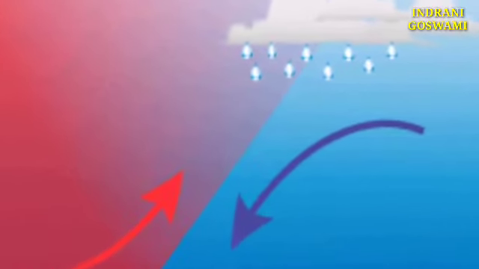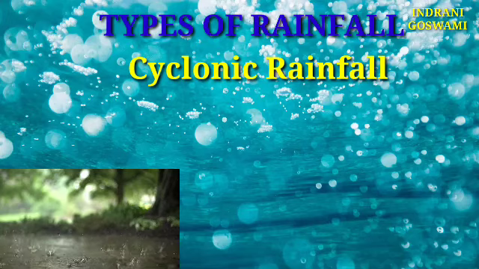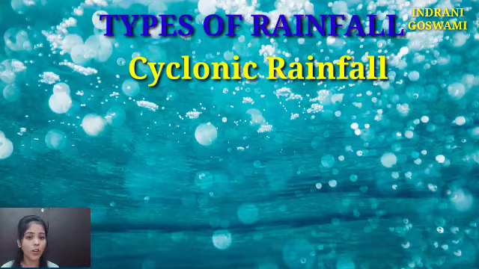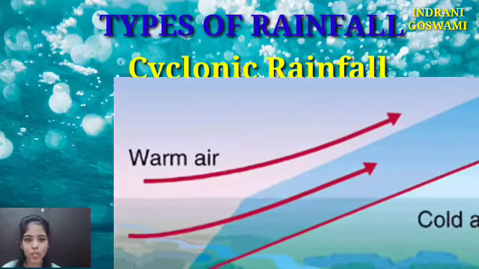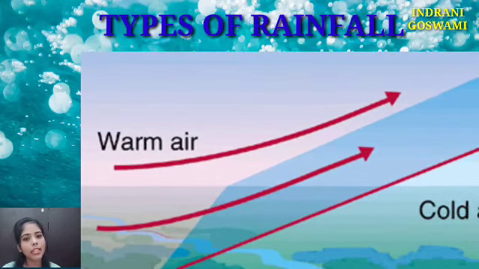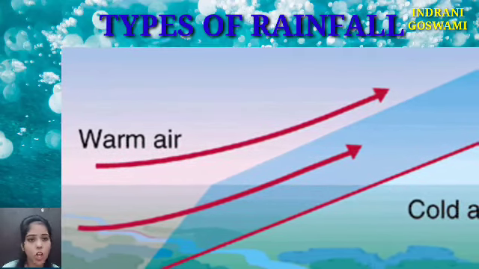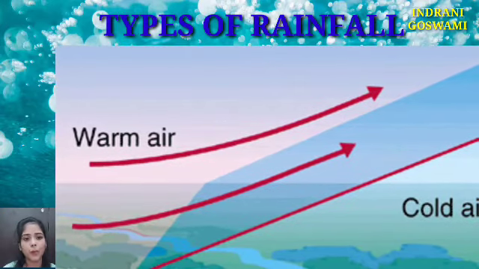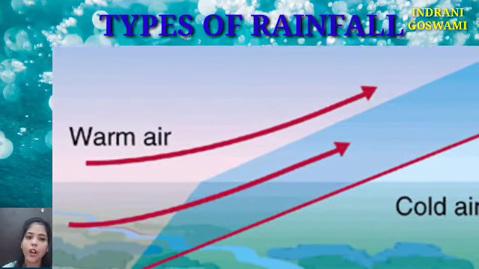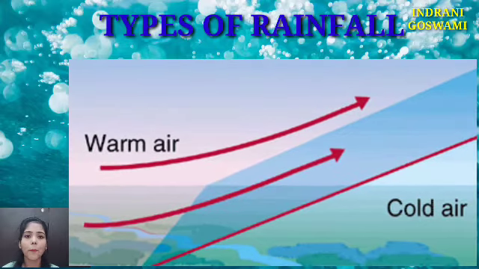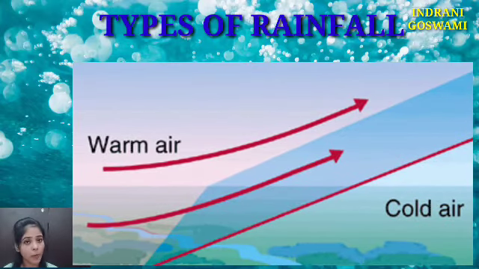Such precipitation or rainfall is called cyclonic or frontal rainfall, and it is very heavy in tropical cyclones. Basically Western Europe experiences this cyclonic rainfall. So in cyclonic rainfall, the front plays the important role. Front means when the warm and the cool air strike each other, or converge, one fine line forms. That fine line is also known as the front. Done. So this was all about rainfall and the types of rainfall.